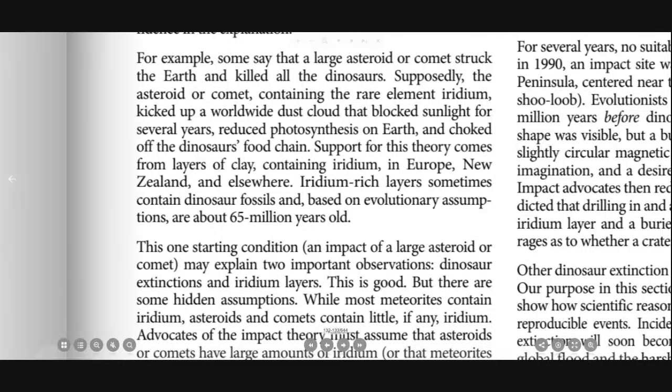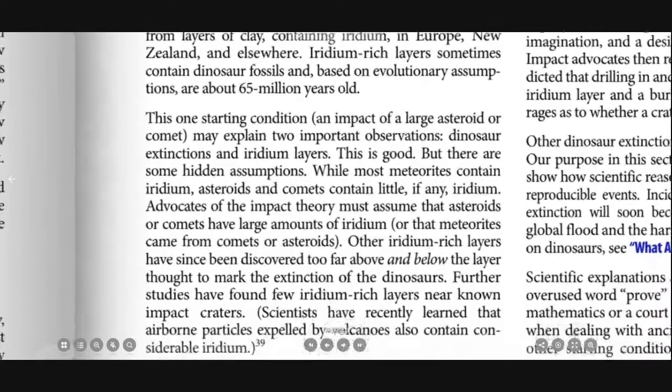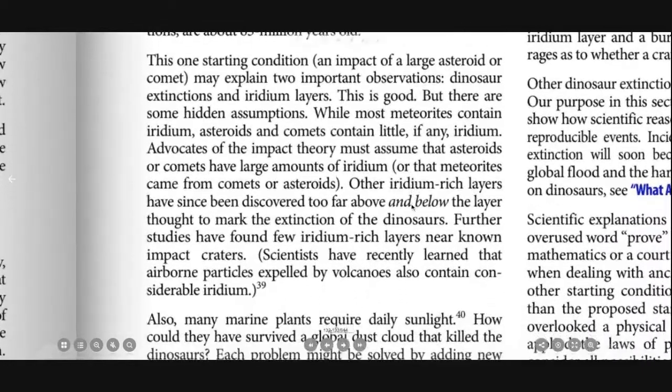Support for this theory comes from layers of clay containing iridium in Europe, New Zealand, and elsewhere. Iridium-rich layers sometimes contain dinosaur fossils, and, based on evolutionary assumptions, are about 65 million years old. This one starting condition, an impact of a large asteroid or comet, may explain 2 important observations: dinosaur extinctions and iridium layers. That is good, but there are some hidden assumptions.